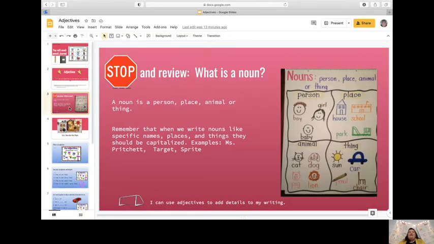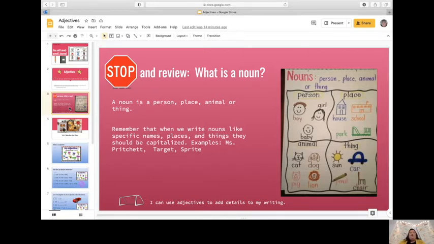Before we get into adjectives a little bit further, we're going to stop and review. What is a noun? I need 3 friends to share with us what a noun is. A person, place, animal, or thing. Correct. What is a noun? A person, place, animal, or thing. Awesome. And one more, person, place, animal, or thing is a noun. Remember that when we write nouns like specific names, places, and things, those are called proper nouns. They should be capitalized. We're using those big, big letters. Examples would be Miss Pritchett's name, the store like Target, or a drink like Sprite.